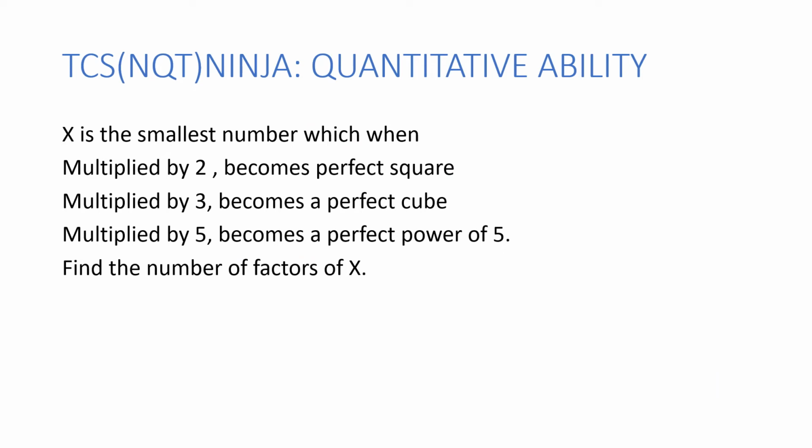Okay, the next question. I would say this is the most interesting and the most challenging one for this part of the video. What does it say? It says x is the smallest number which when multiplied by 2 becomes a perfect square, multiplied by 3 becomes a perfect cube, multiplied by 5 becomes a perfect power of 5. You need to find the number of factors of x.